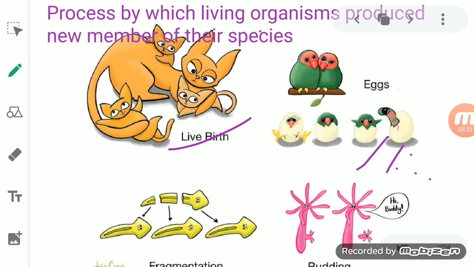So you see here, students, in animals the mode of reproduction is in two ways. Either the animals reproduce by giving birth to young ones, or there are some animals which reproduce through laying eggs, and these eggs when hatched produce young ones. So these are the two modes of reproduction in case of animals.